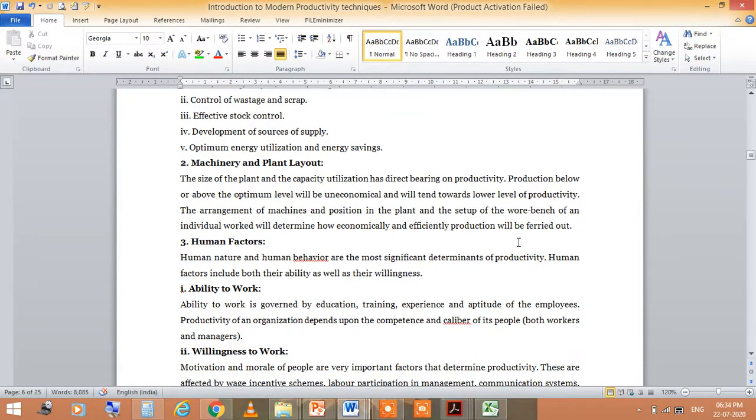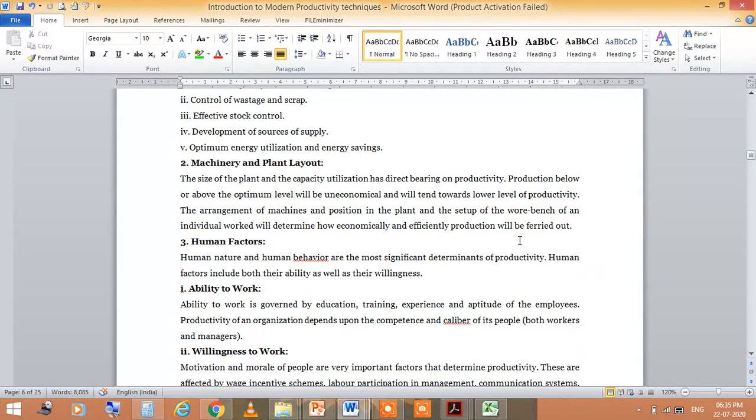In this factor, the size of the plant and the capacity utilization have a different bearing on productivity. So production below or above the optimal level will be uneconomical and will tend towards a lower level of productivity. The arrangement of machines and positions in the plant and the setup of the bench of an individual work will determine how economically and efficiently production will be carried out.